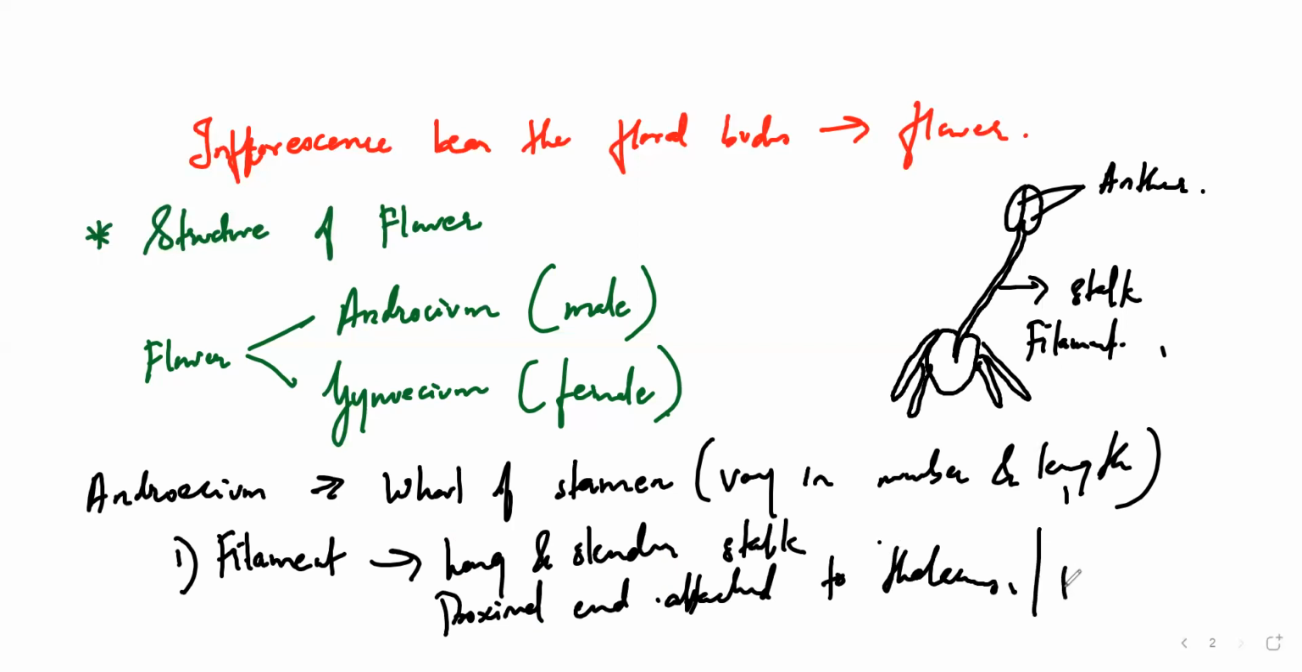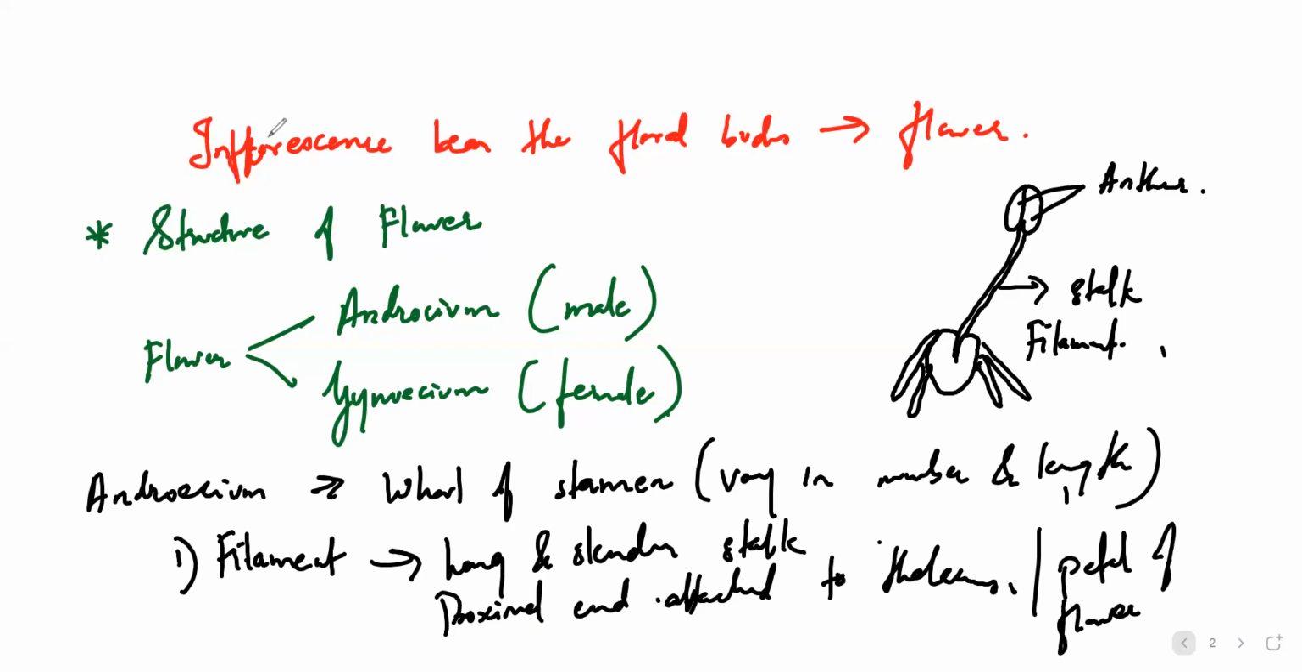Or either you can say the petal of the flower. Okay, so from here only the petals also will be starting. So this is the first part of a stamen. Now the second part is called as what? Anther.